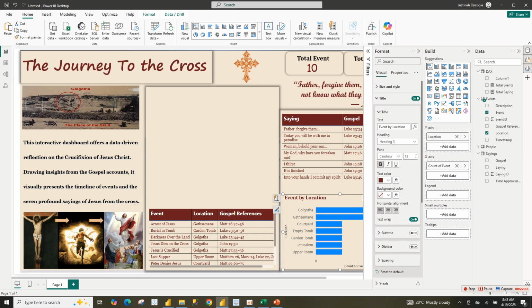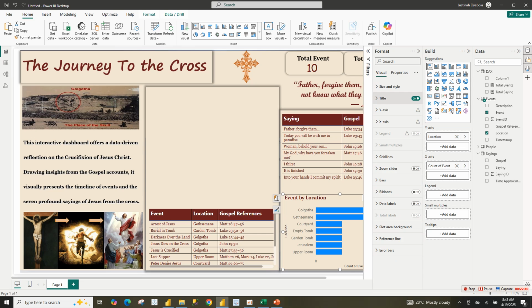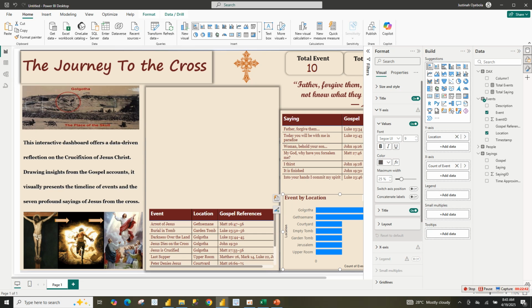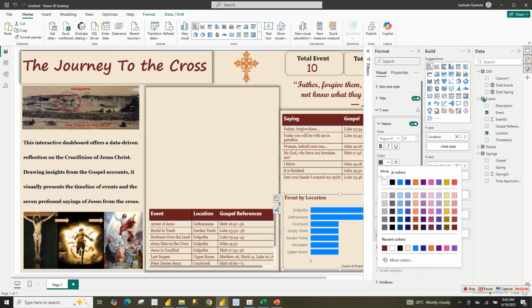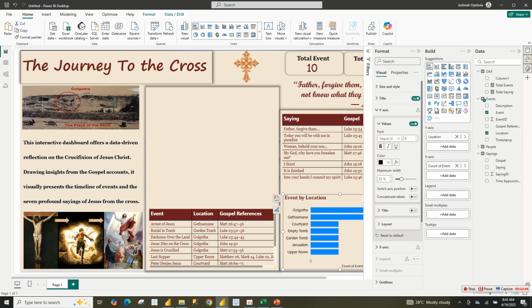So we're done with the title. With our y-axis, remove the title, then change this to black. Again, use your own custom sorting or custom font.